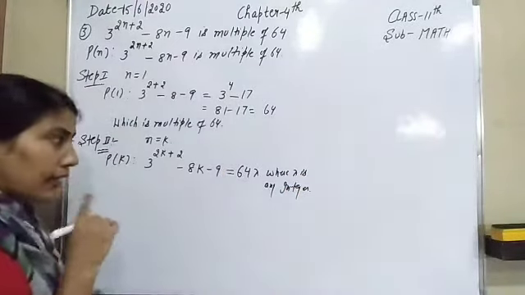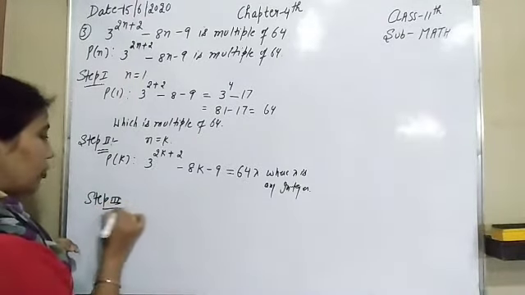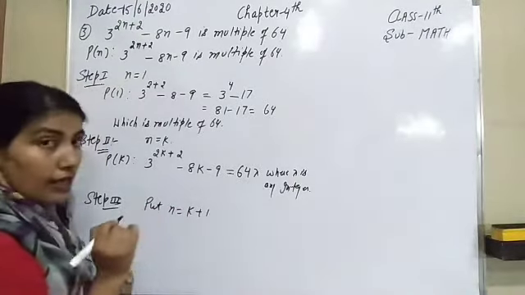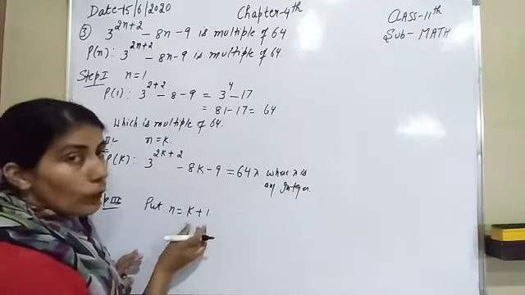After that, in the next step, step third, put n equal to k plus 1. In this step, we will prove that the result is true for n equal to k plus 1.